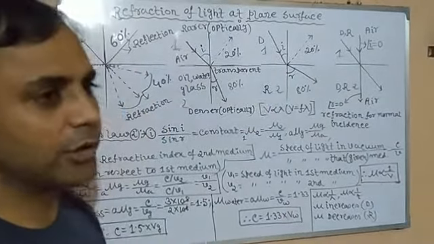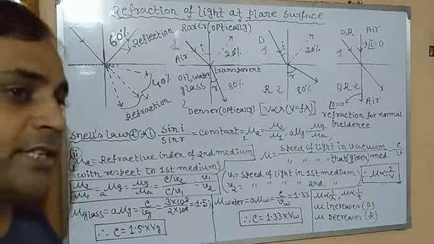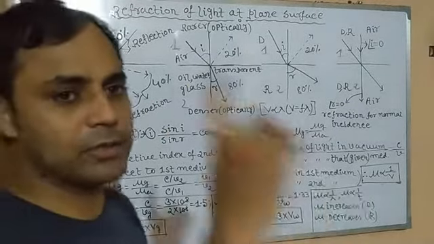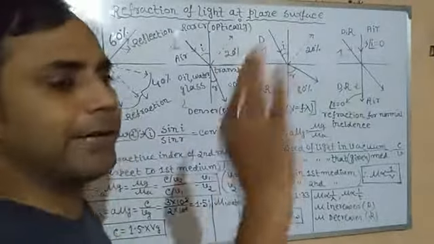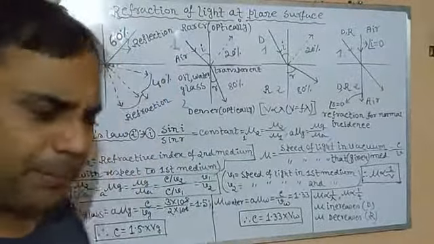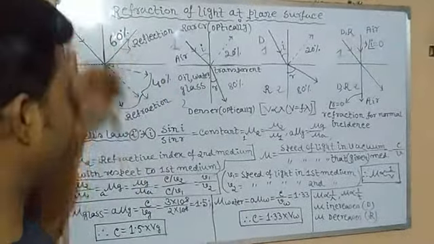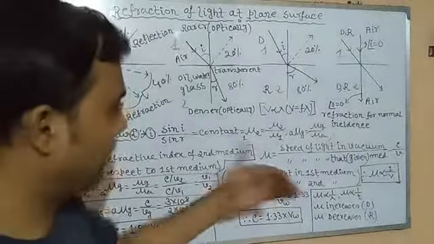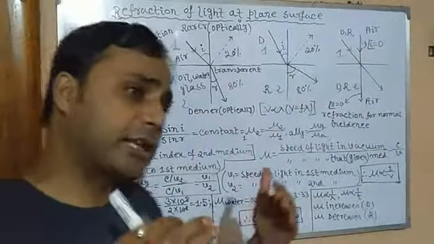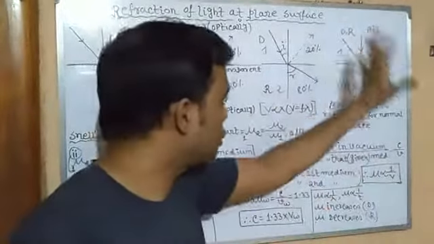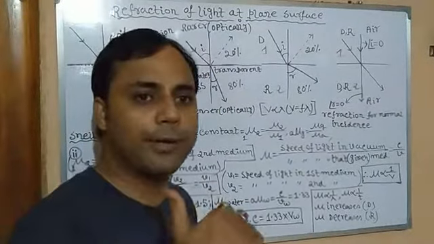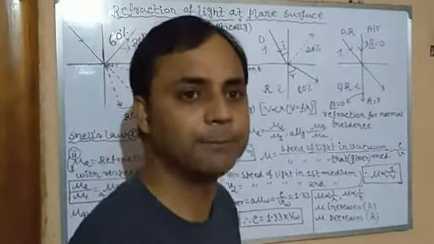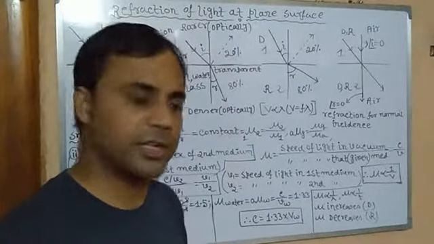In so many textbooks, you may see that the change in direction of light from one medium to another is called refraction. No, this is not an appropriate definition. The appropriate definition is change in medium. Medium has to be changed. Refraction means change in medium, because change in medium cannot be reflection. Direction may change or may not change. Clear? So this is refraction, when light, while traveling from one medium, enters into the second medium. Direction may change or may not change.